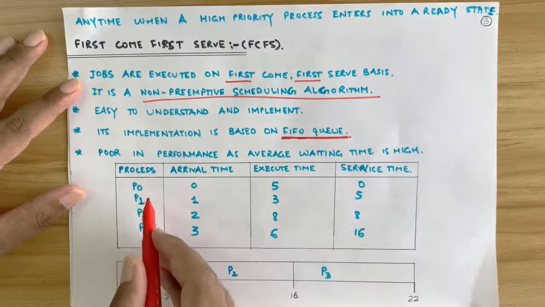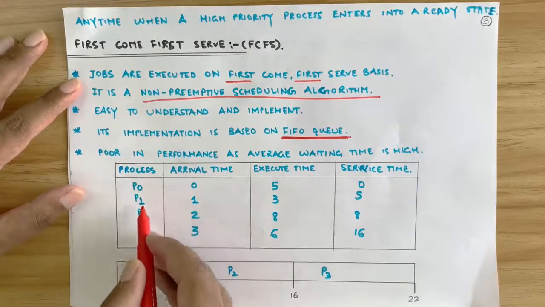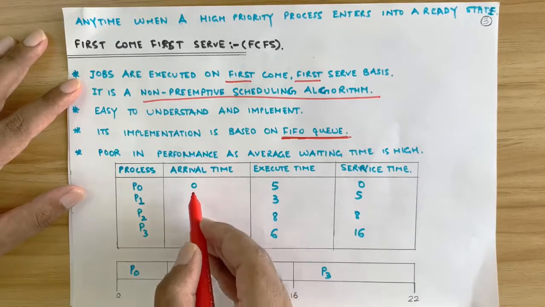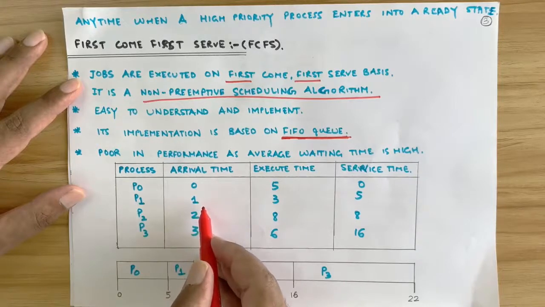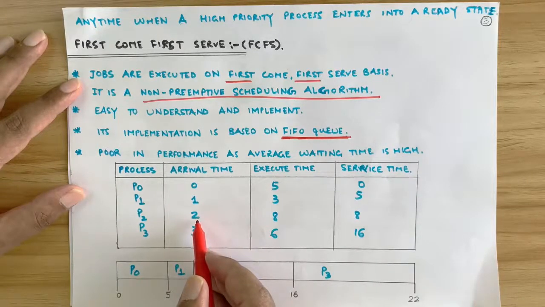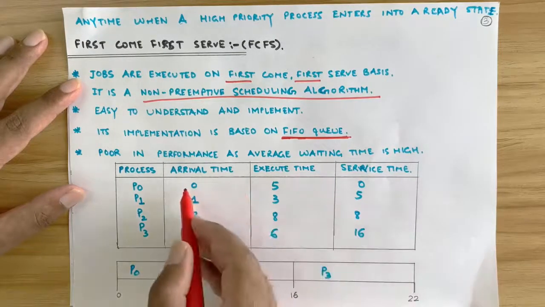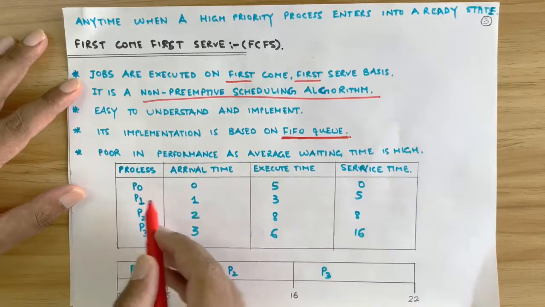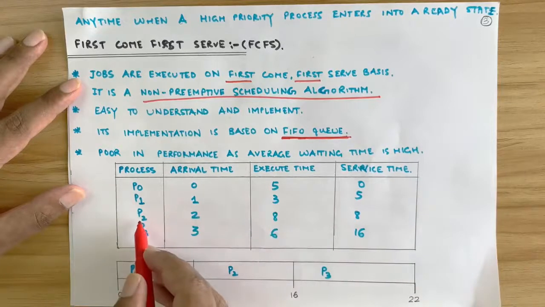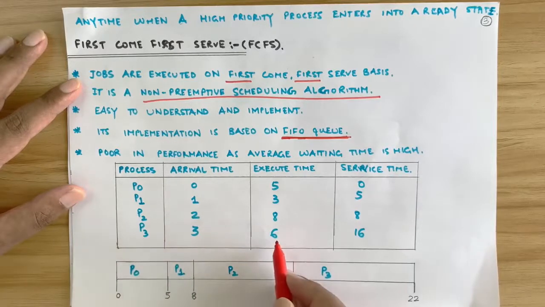Now let us see an example here, numerical example. These are your processes P0, P1, P2, P3. This is your arrival time 0, 1, 2, 3, right? The first one arrives at the time 0 seconds. Second one arrives at the time of 1 second, after 1 second. Third one arrives after 2 seconds. Fourth one arrives after 3 seconds. This is your execution time, right? The time which the first one takes to execute is 5 seconds. The time which the second one P1 takes is 3 seconds, and the time which third one P2 takes is 8 seconds, and the time which the fourth one takes P3 is 6 seconds.